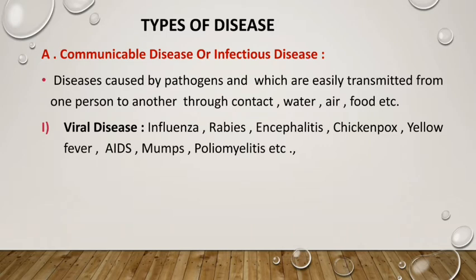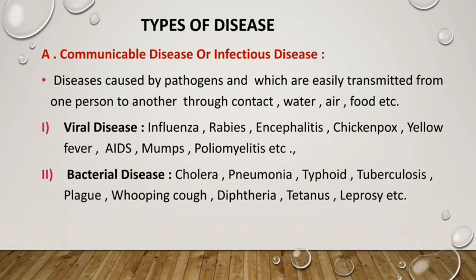Then next, bacterial disease. These are diseases that are caused by bacteria. Some examples: cholera, pneumonia, typhoid, tuberculosis, plague, whooping cough, diphtheria, tetanus, leprosy. All these diseases are caused by bacteria, because of which they are known as bacterial disease.